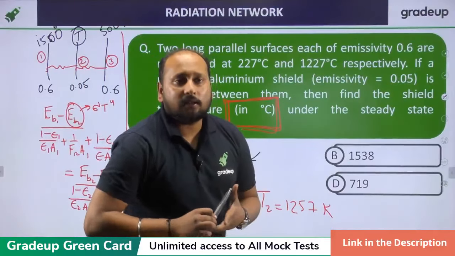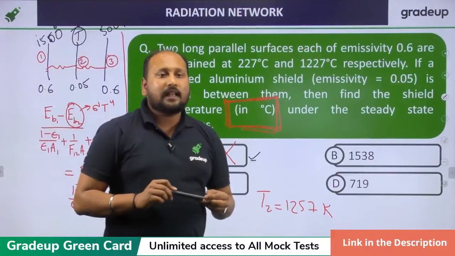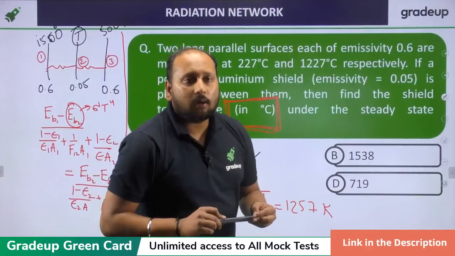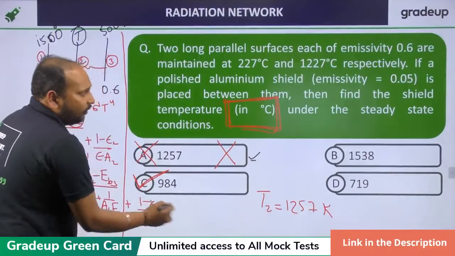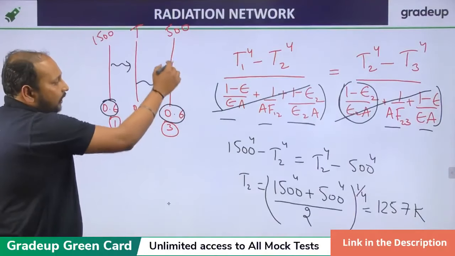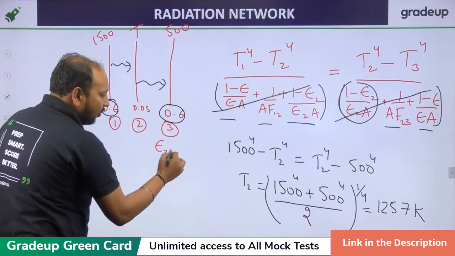Yes, what is your doubt, Suresh? If the question mentions that the middle surface is placed in between and even if the emissivity is different, then will the two denominators be cut out? Yes, very good. Suresh is saying that E3 is not equal to E1.